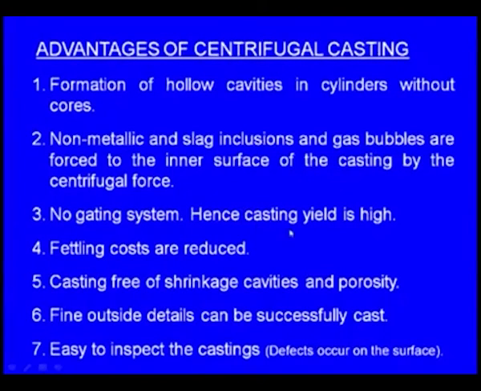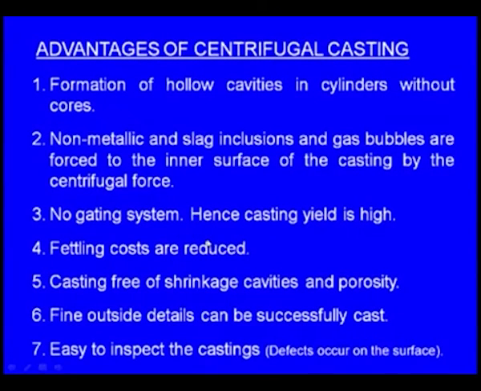Next one, here also no gating system, that's why the casting yield is very high. Next one, fettling costs are reduced. Next one, casting is free of shrinkage cavities and porosities. Shrinkage means hollow cavities inside the casting or on the surface of the casting, so these will be minimized.